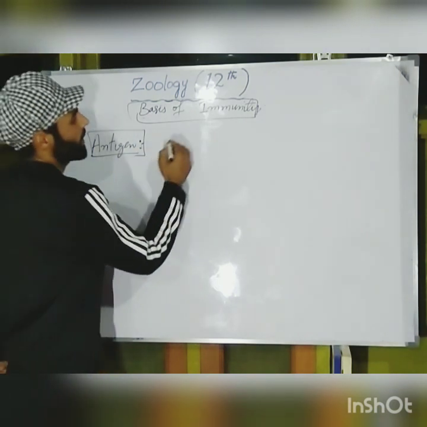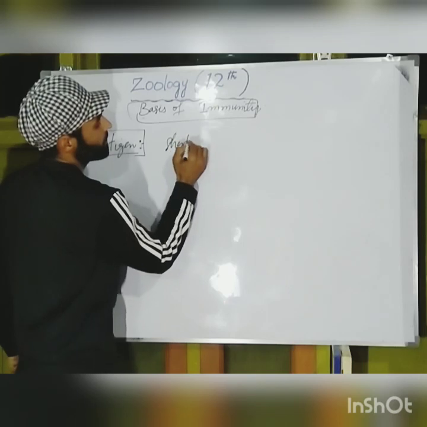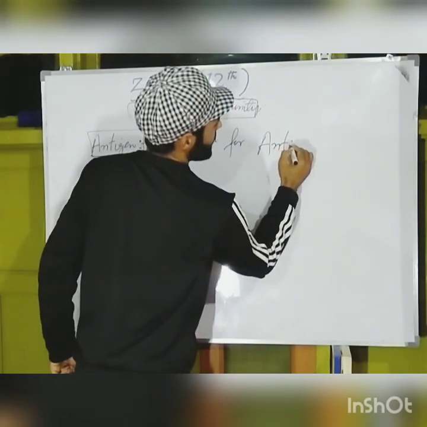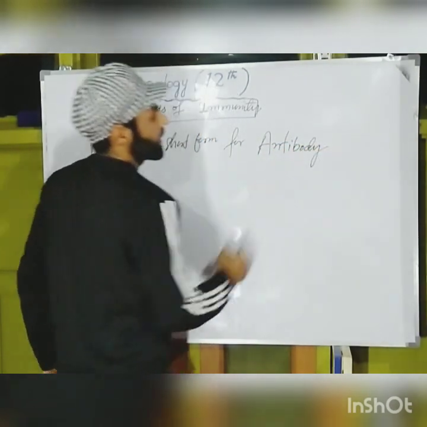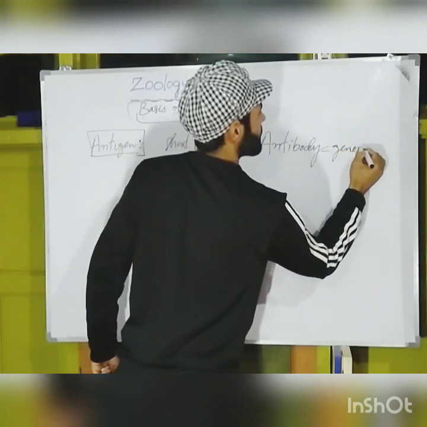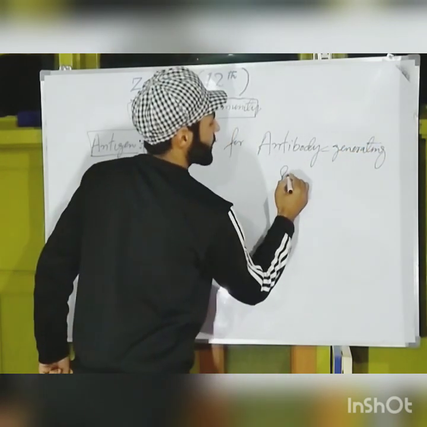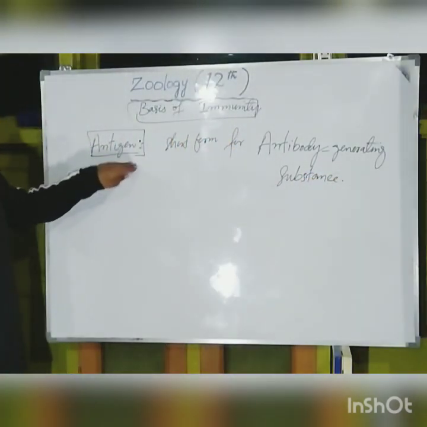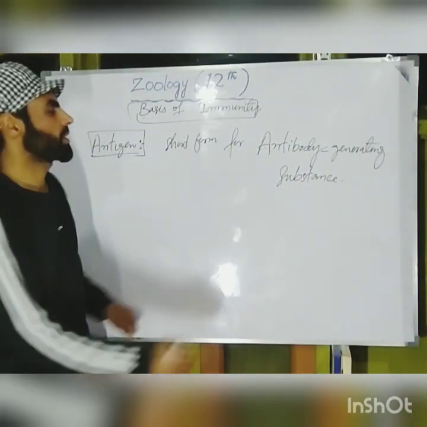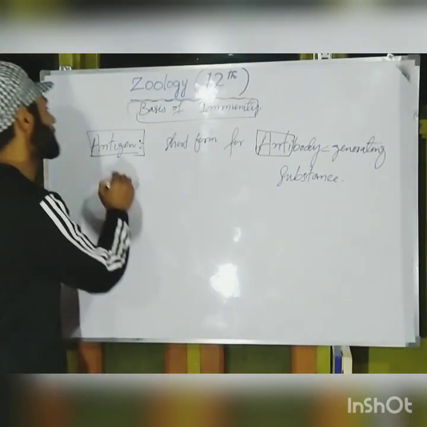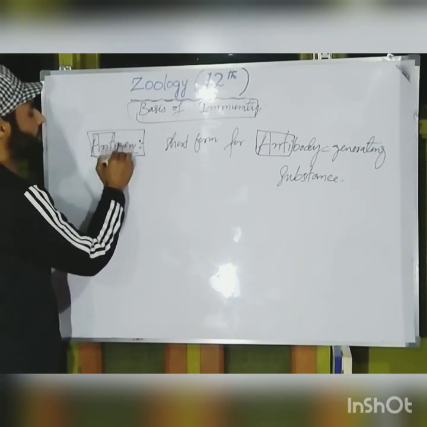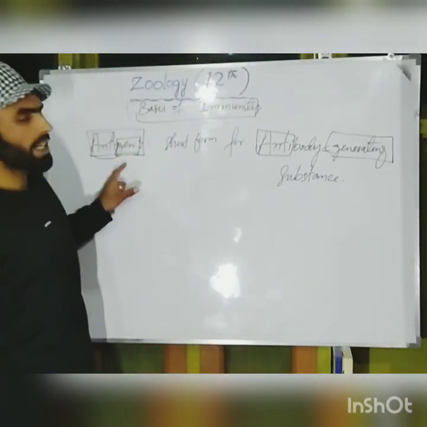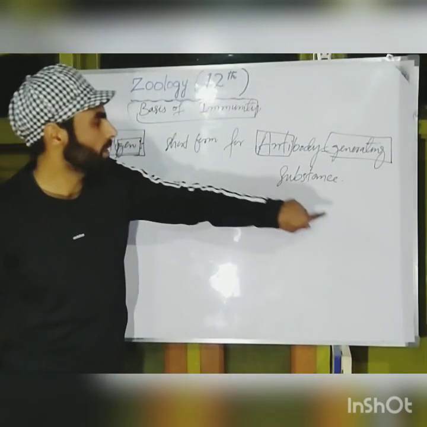Actually, antigen is a short form. It is the short form for antibody generating substance. Anti, here it is anti, and the second part is gen. Gen stands for generating. That is why these are called antigens, antibody generating substances.